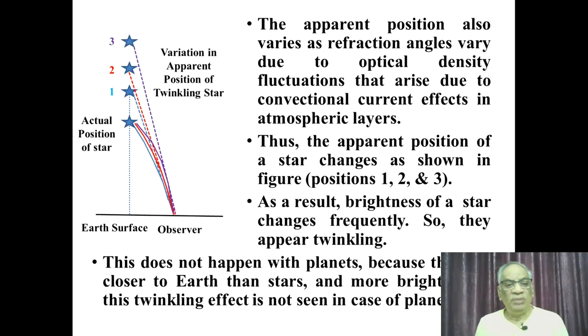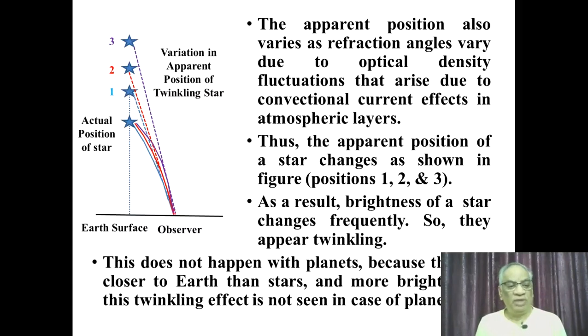Here one more thing you can observe is that, as mentioned, there are convection currents taking place because of the temperature variations within the zones. So the air molecules in the medium keep moving up and down. Thus, the apparent position of the star changes between positions 1, 2, and 3, as indicated by the blue, red, and purple lines, showing the refraction depending on the convection effects also.